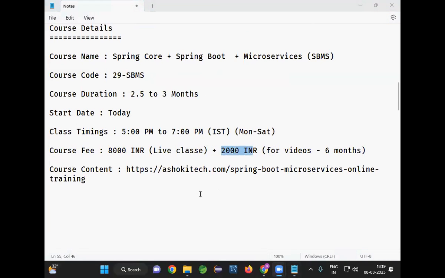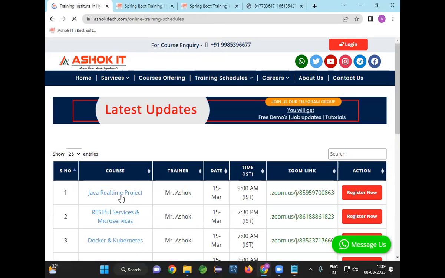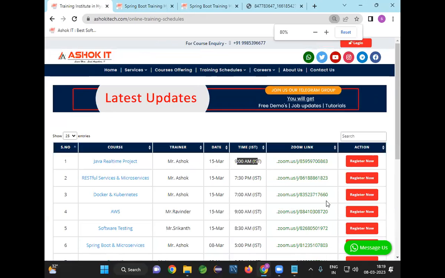Real-time project will start from March 15th. The date is already announced. It starts at 9 a.m. IST, and the Zoom link is available. You can register for that.